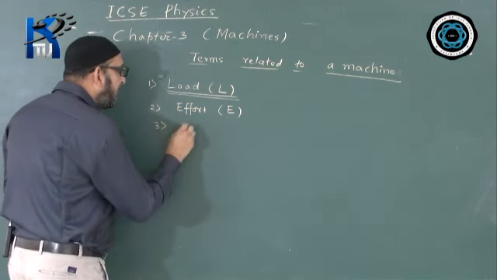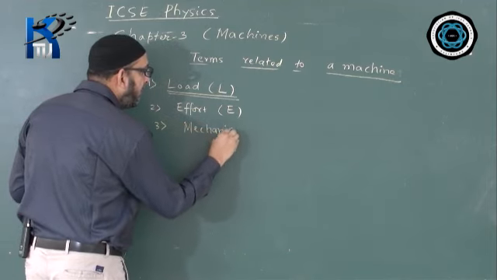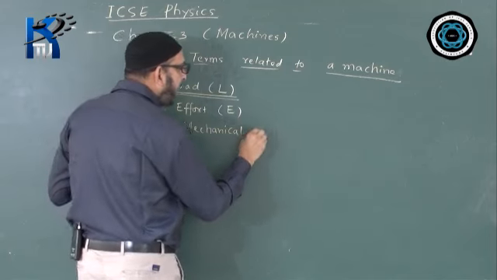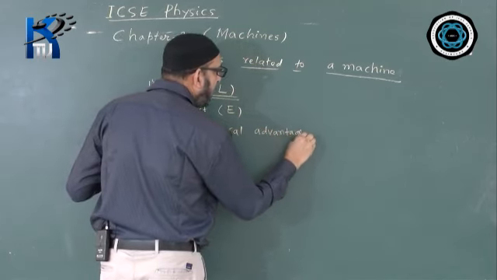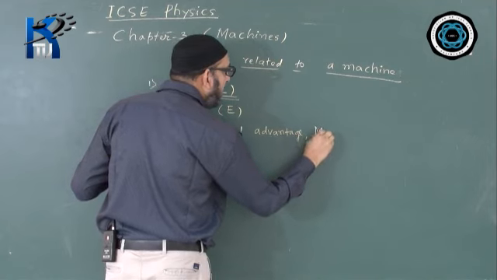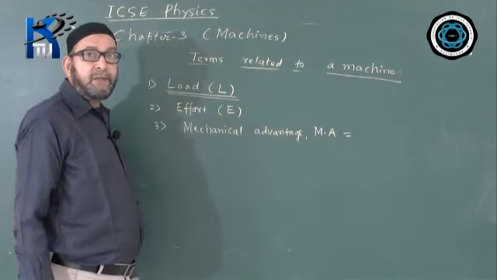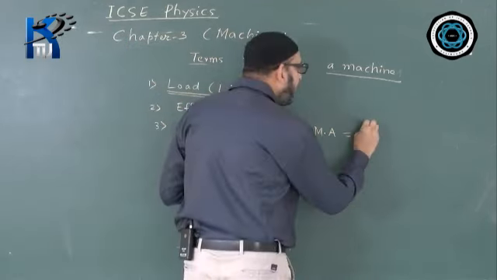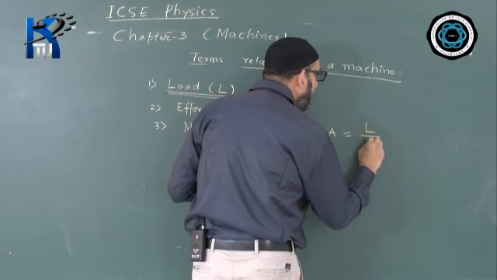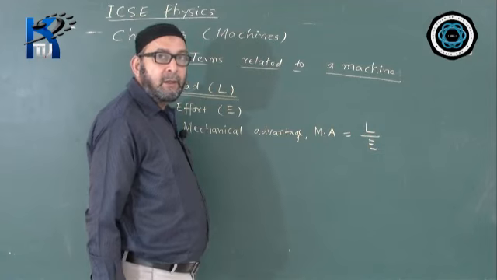Third one is mechanical advantage of a machine, and we denote it by MA. What is MA of a machine? We say it is the ratio of load to the effort. Load to the effort ratio is called mechanical advantage.